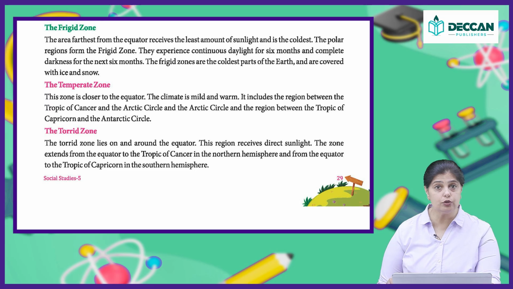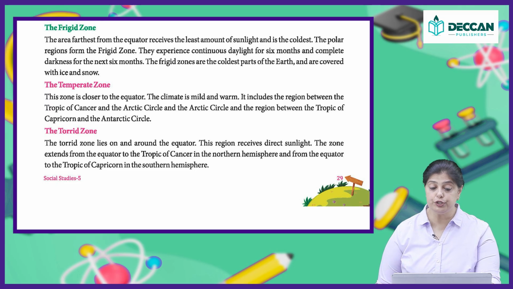Now this temperate zone is closer to the equator. The climate is mild and warm. It includes the regions between the Tropic of Cancer and the Arctic Circle, and then you have the regions in the Arctic Circle and the regions between the Tropic of Capricorn and the Antarctic Circle.